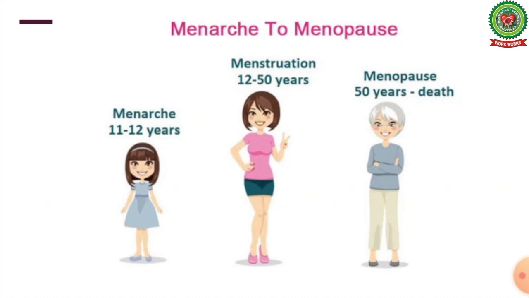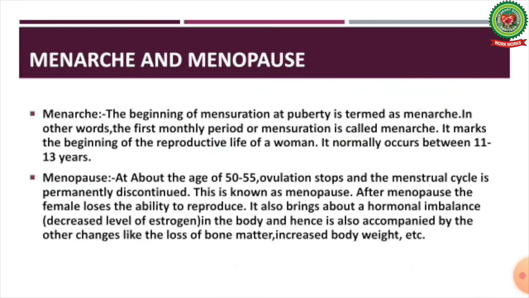Now moving on to the last topic, that is the menarche to menopause. This image shows the reproductive lifespan of a woman. Here we will discuss these two important terms, menarche and menopause. The beginning of menstruation at puberty is termed menarche. In other words, the first monthly period or menstruation is called menarche. It marks the beginning of the reproductive life of a woman. It normally occurs between 11 to 13 years.